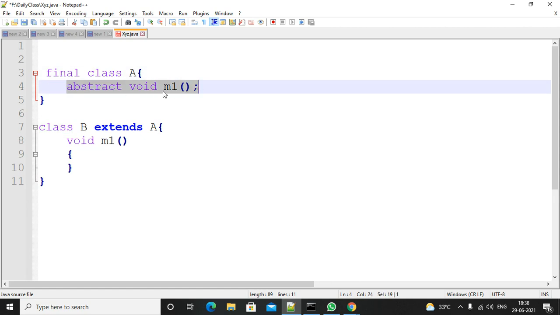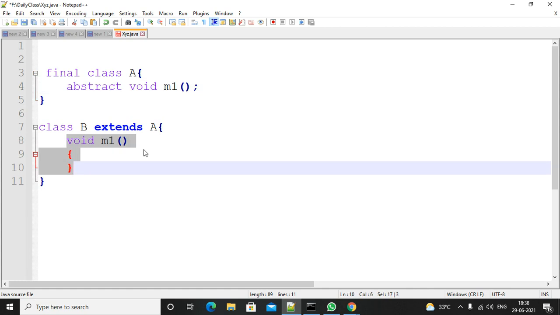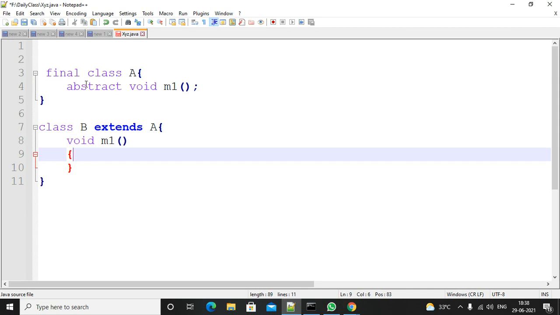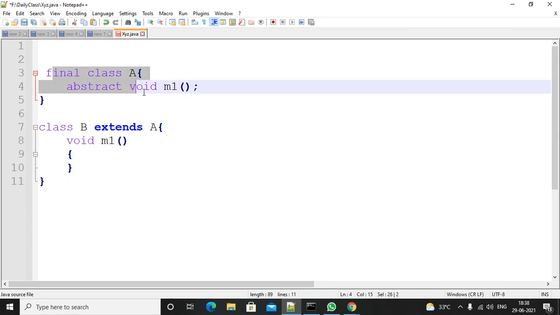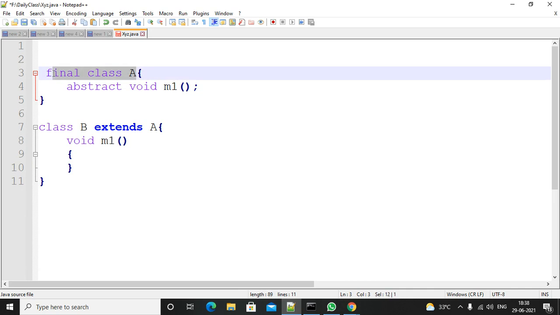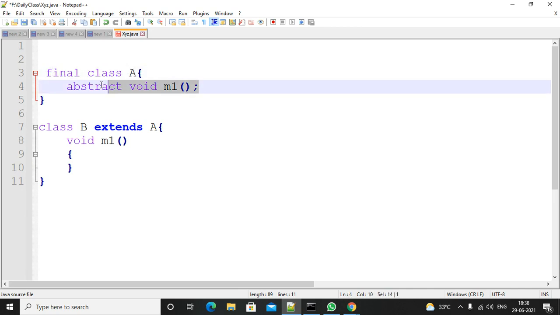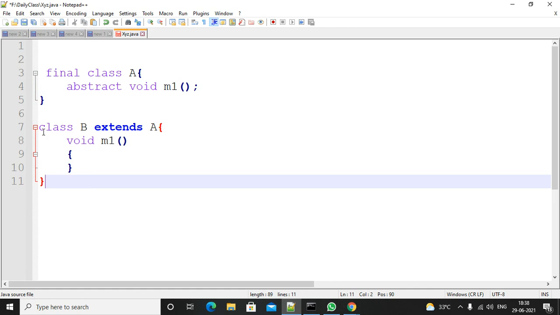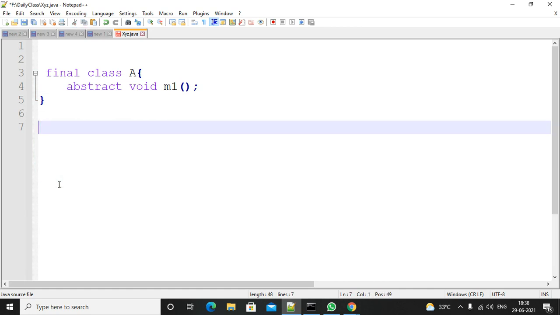If you are writing an abstract method, then there must be a child, and the child must implement the method. That is what an abstract method means. So if you write it like this, it is an illegal combination. Inside a final class, if you try to write an abstract method, that is illegal. If you try to compile it, you will get a compile time error.